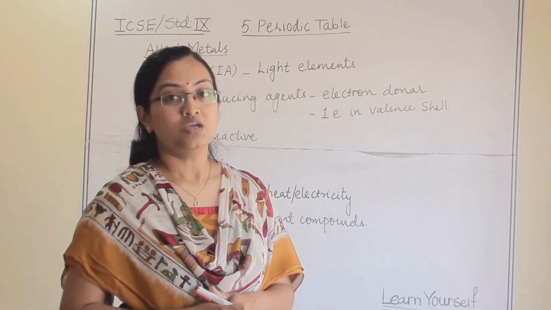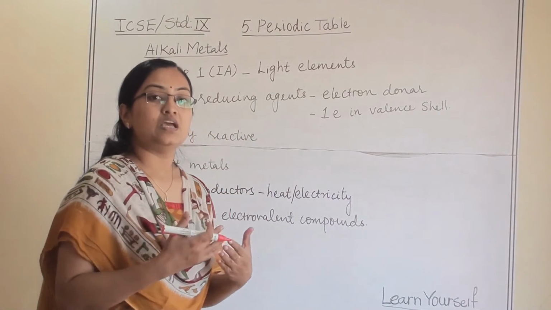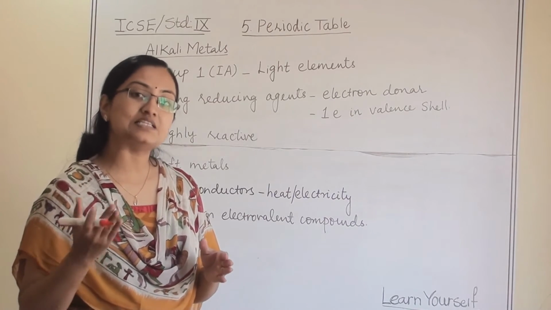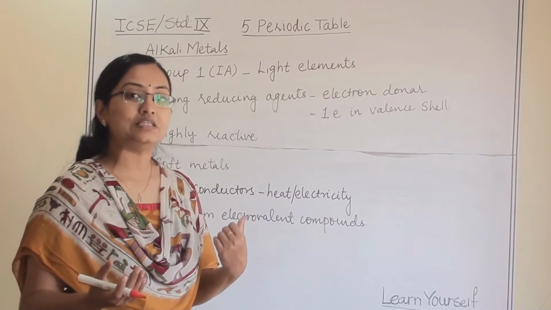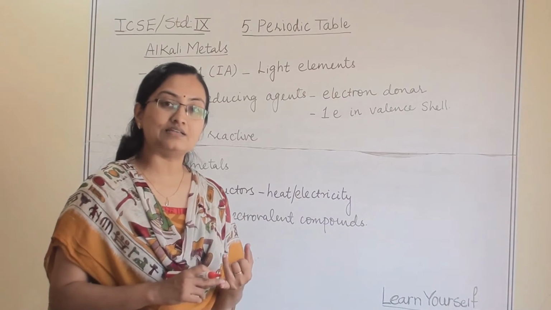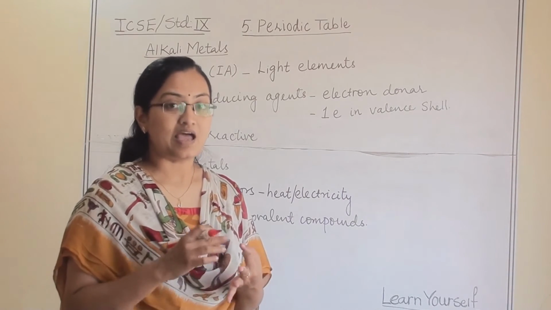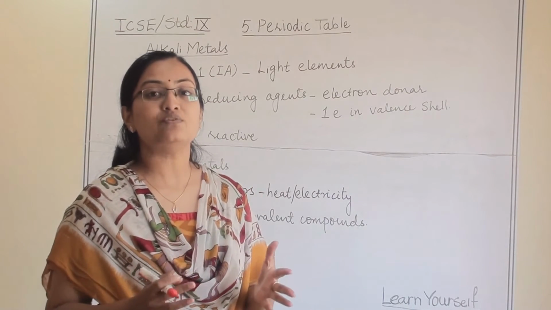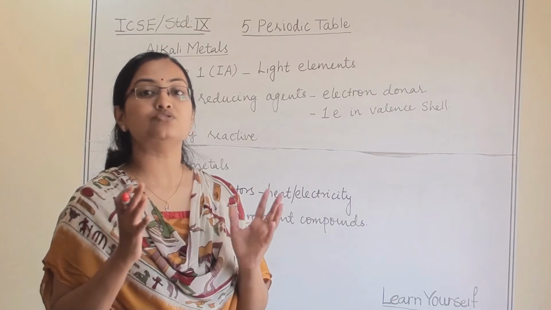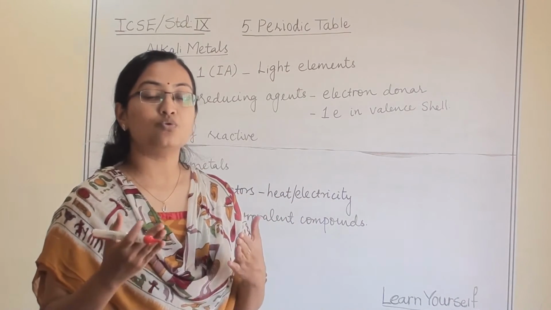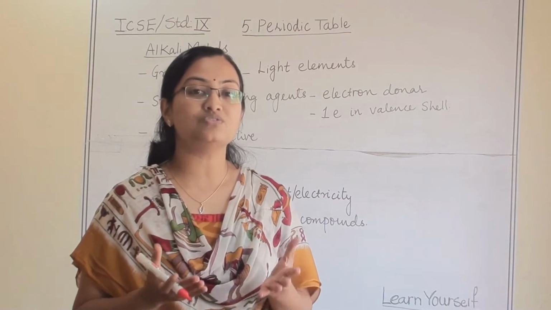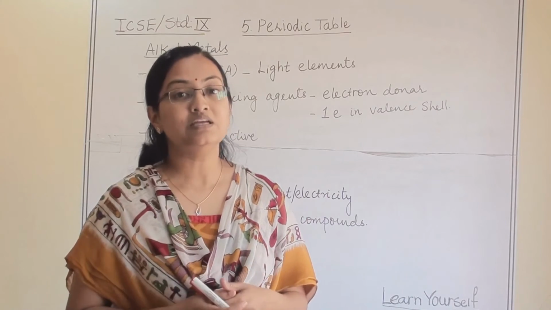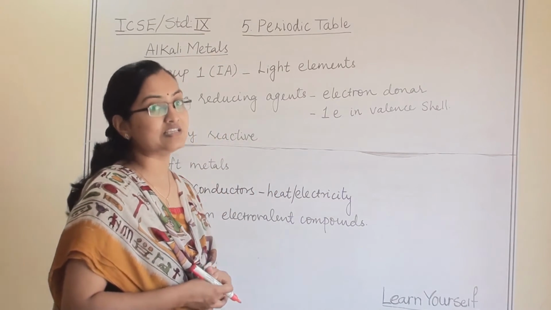Alkali metals. So through this we will see how those particular groups are having similar properties and similar trends. So in this we are going to see alkali metals, alkaline earth metals, halogens, transition elements and noble gases. So these 5 types of groups we are going to see individually. And we are going to see how they are making compounds and what chemical and physical properties they share among their group. So first one is alkali metals.